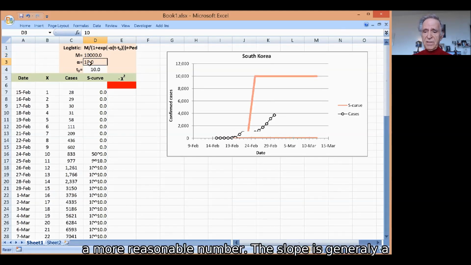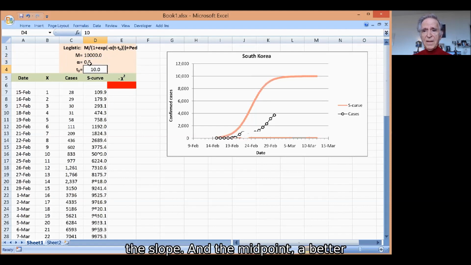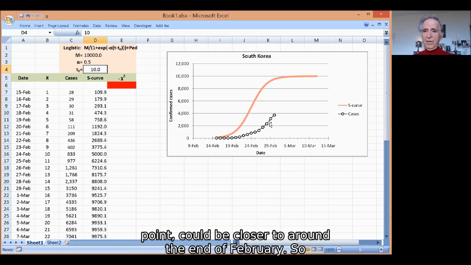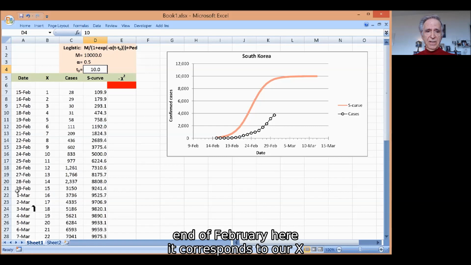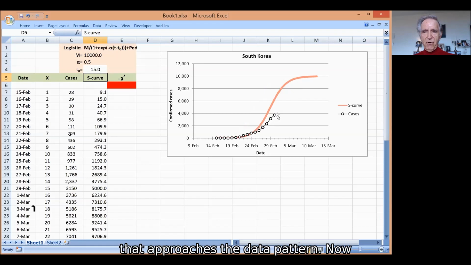The slope is generally a small number. So let's put 0.5 for the slope. And for the midpoint, a better value for the S-curve's inflection point could be closer to the end of February. So end of February here corresponds to our X variable, our time equivalent of 15. So if I type 15 here, we'll see that we get an S-curve that approaches the data pattern.